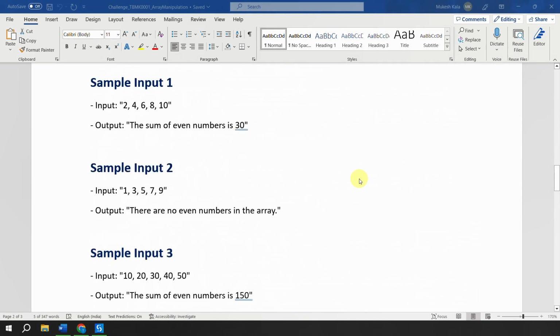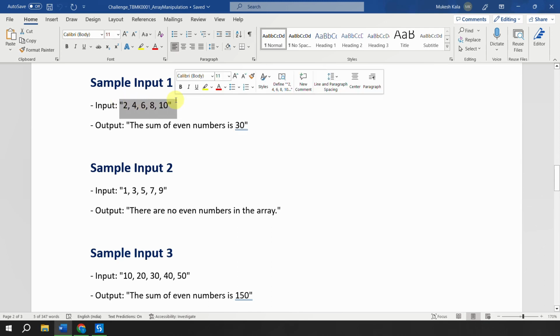We had this sample input and the expected output, right? Now the first thing here we should notice is that this input is in double quotes, right? So the input which we were giving was in a form of a string, right? And we have to get the sum out of all these numbers, right?